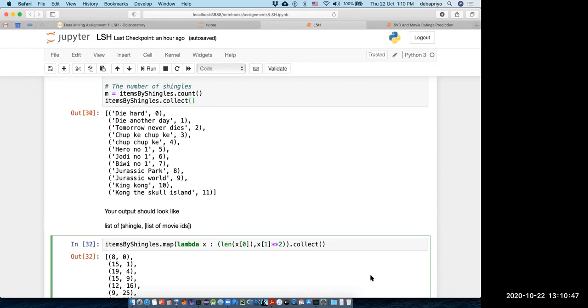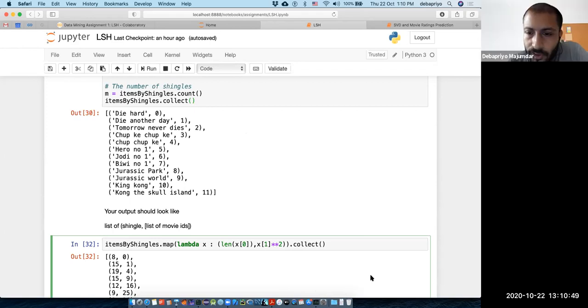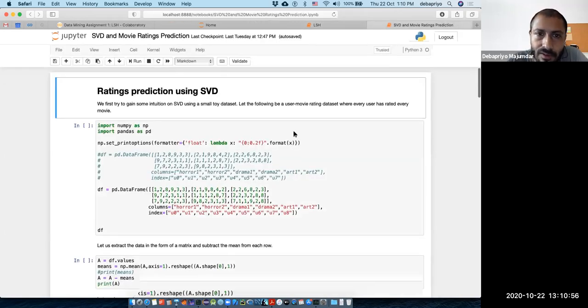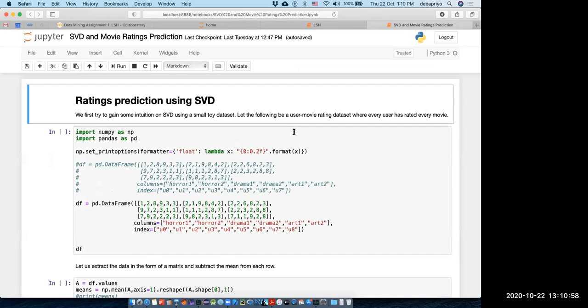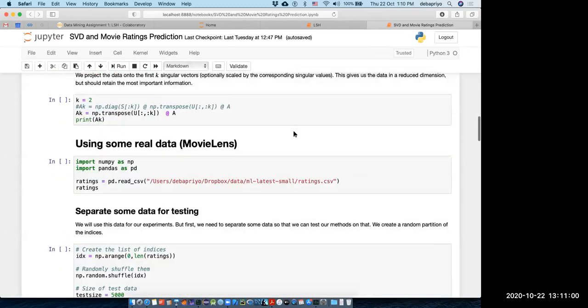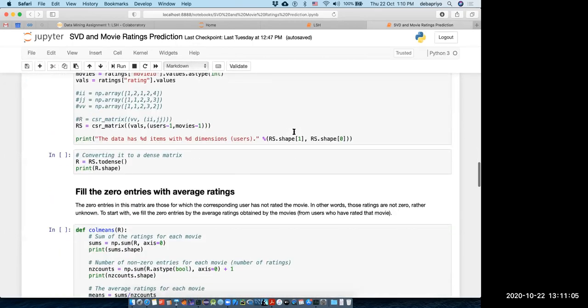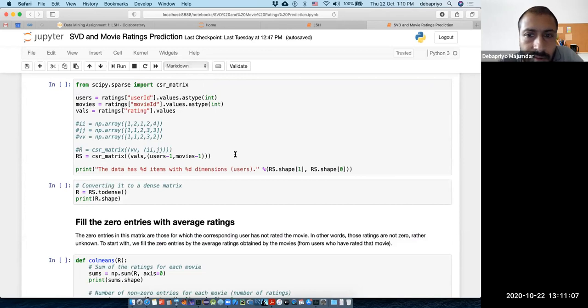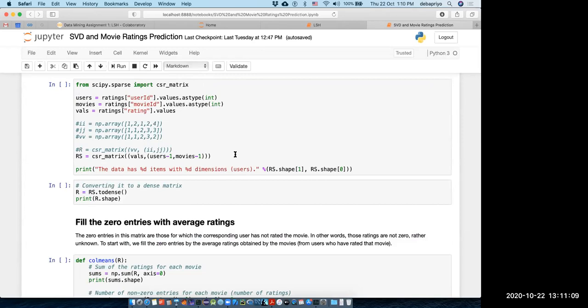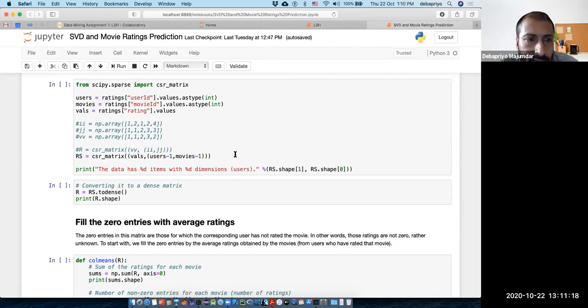I had a question from the previous day's notebook. Okay, just a moment. Let me open that. Oh, I think the previous day's notebook is here. Okay, tell me. So in that sparse matrix, suppose rs is a sparse matrix and we do rs.shape[0] and shape[1]. Okay, so here, yes, rs.shape[1] will actually give us how many unique items there are, and rs.shape[0] will give us how many unique dimensions there are. Right.